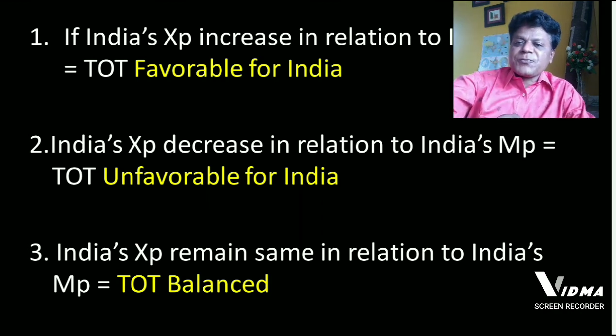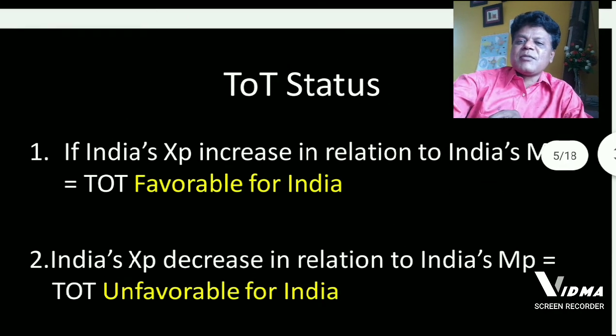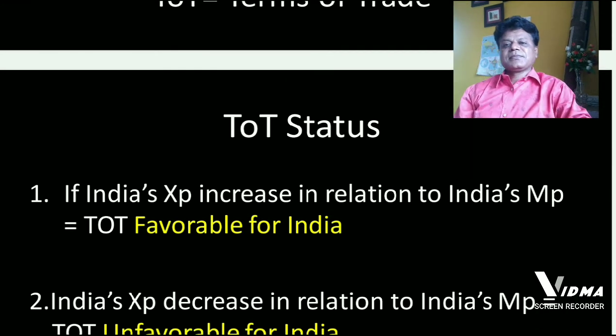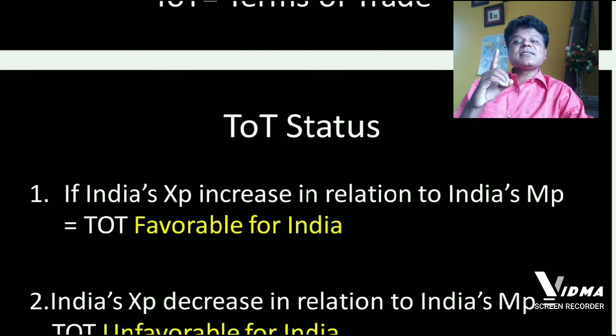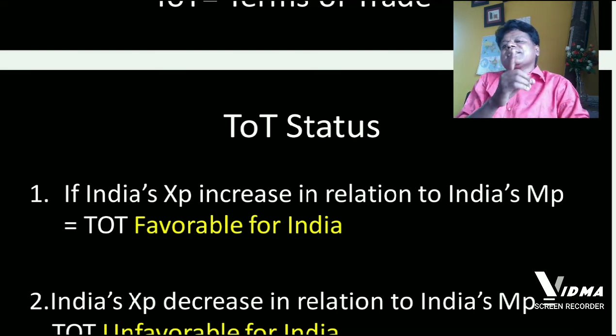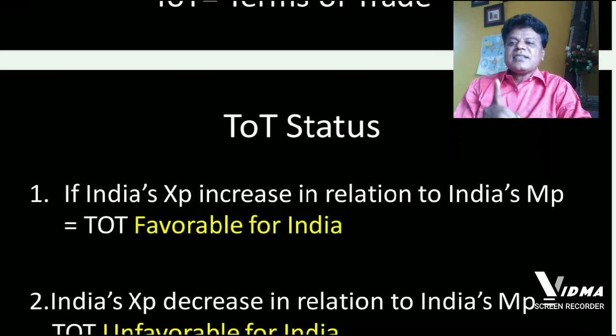Now we shall explain this with the help of a simple example of our own country. I have just taken a theoretical example, not a mathematical example. If India's export prices increase in relation to India's import prices, pay your attention, read the sentence once again. If India's export prices increase in relation to India's import prices, then terms of trade are favorable for India.